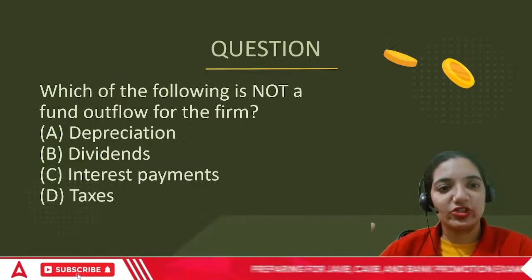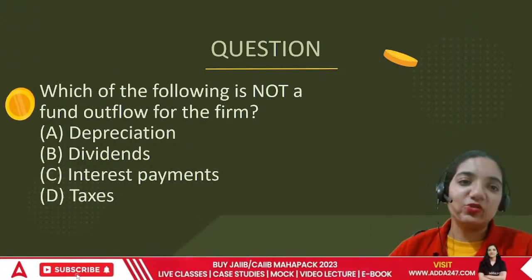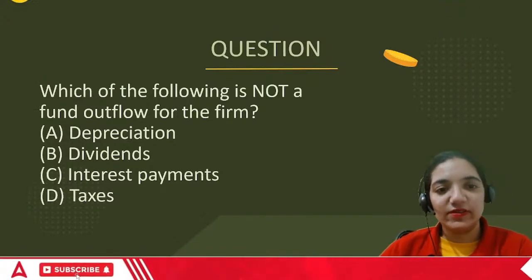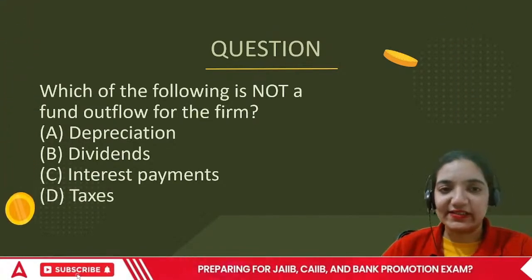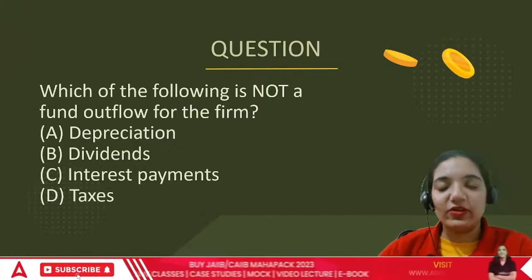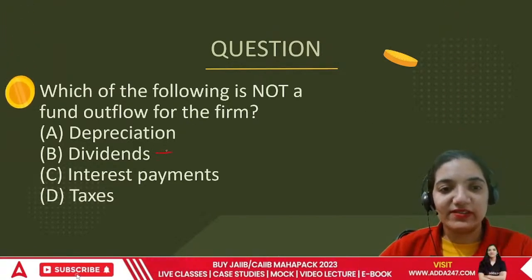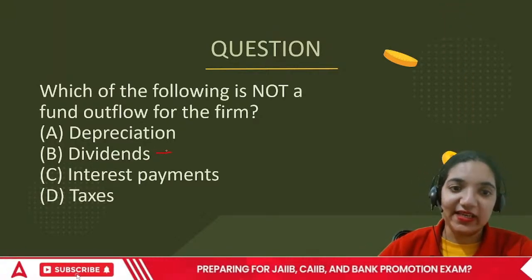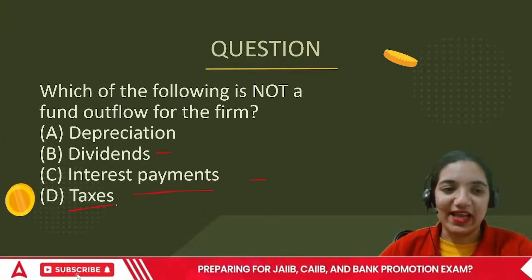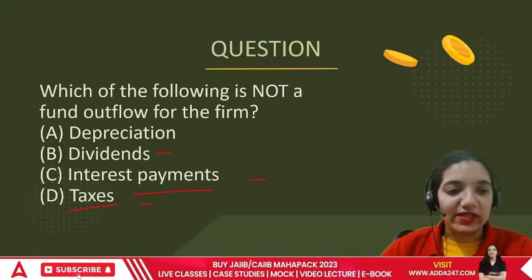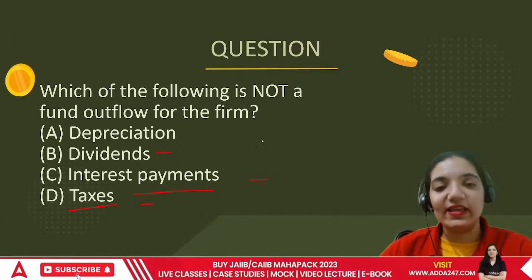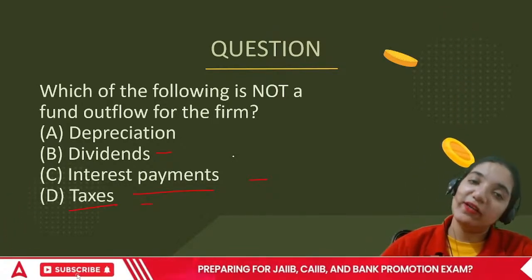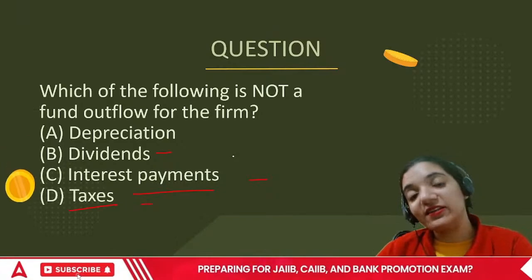Here comes the first question, everyone. Among the following, which one is not a fund flow of the firm? Depreciation, dividends, interest payments, and taxes. When we talk about dividends, it's an outflow. They're giving dividends, or maybe we'll be receiving dividends. Interest payments, it's an outflow. Taxes, it's an outflow. So these things are sorted: there is a flow of money. It may be today, it may be tomorrow, but the flow of at least the fund is there.